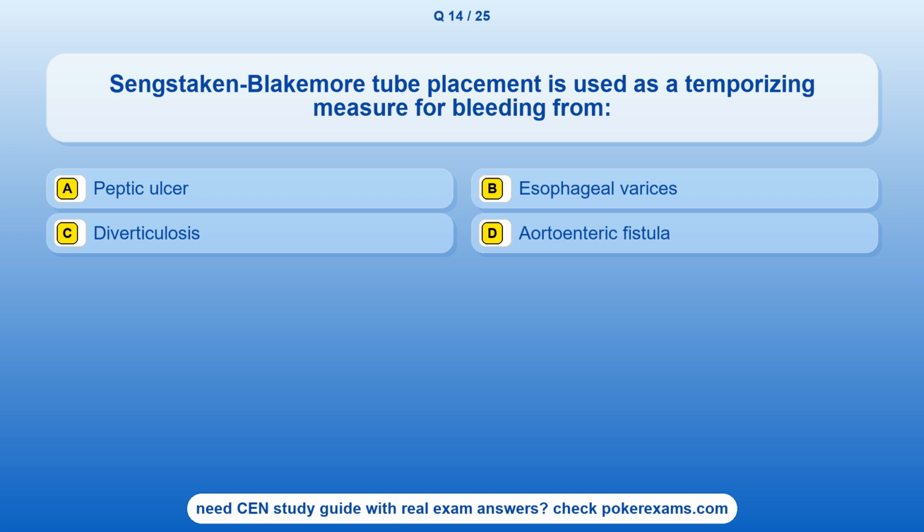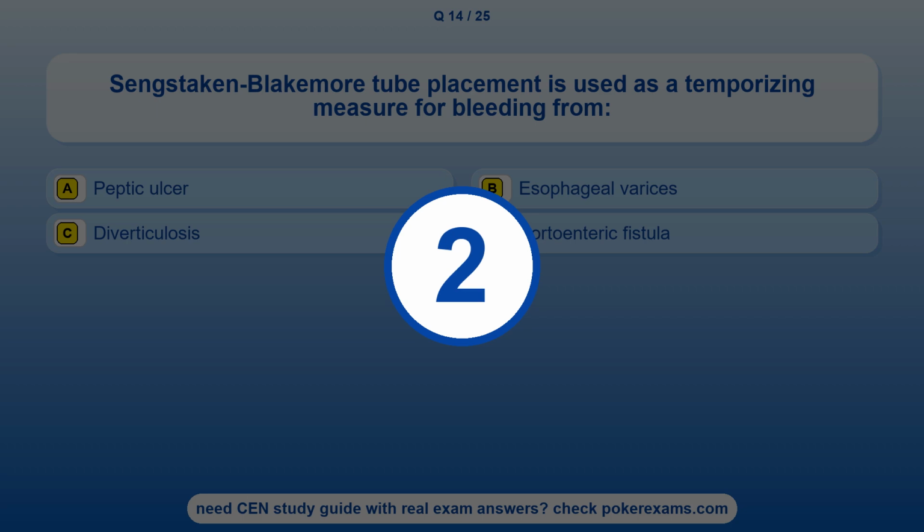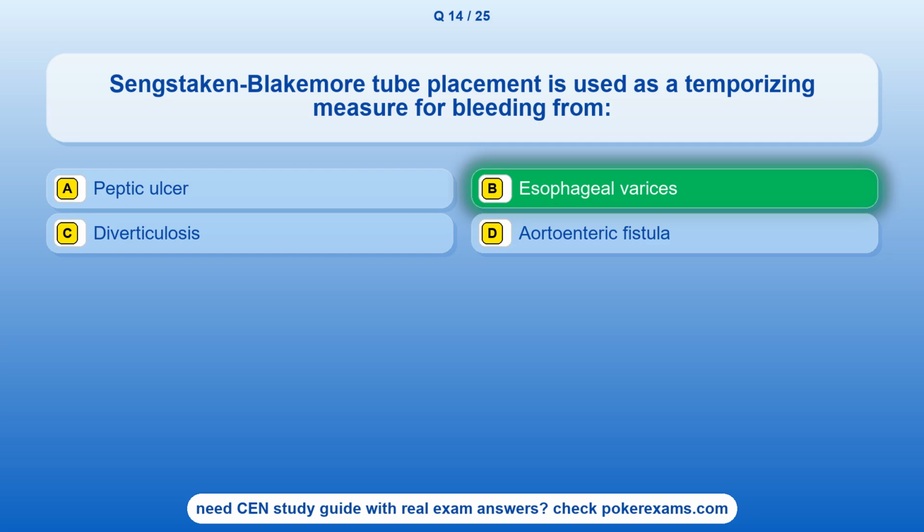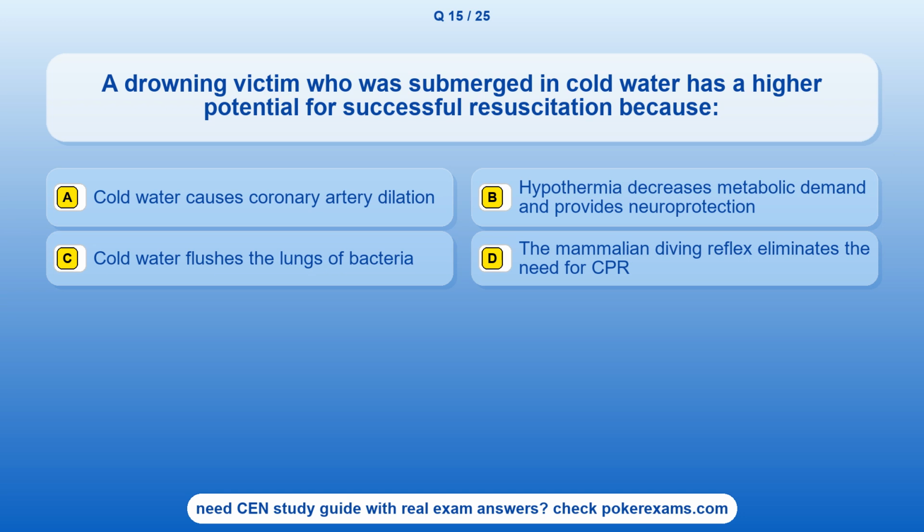Peptic ulcer. Option B. Esophageal varices. Option C. Diverticulosis. Option D. Aortoenteric fistula. The correct answer is option B. Esophageal varices. Question 15. A drowning victim who was submerged in cold water has a higher potential for successful resuscitation